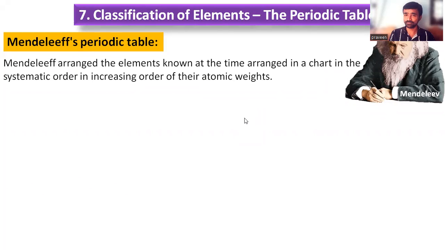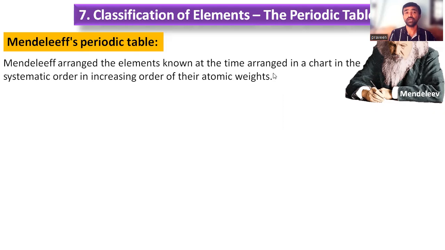Due to them, it also remained a failure story, but it gave successful information to classify the elements. Because if you observe, the classification given by Mendeleev remains the basis for the successful classification.